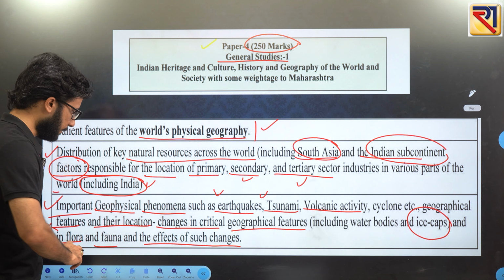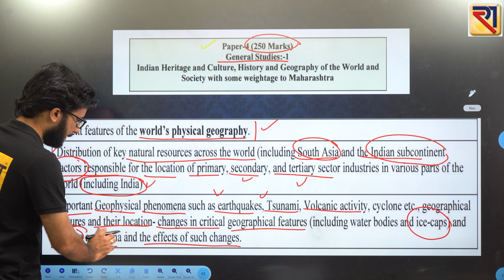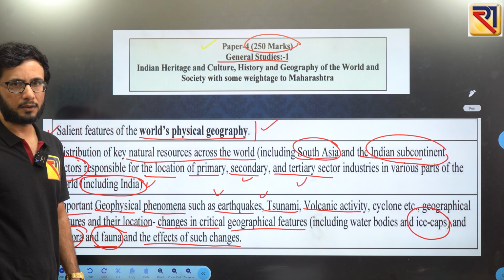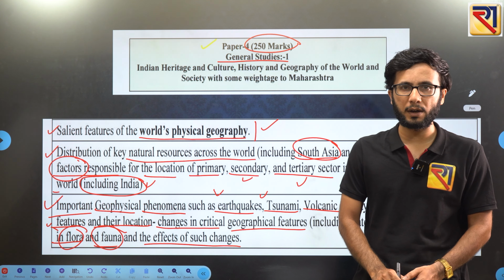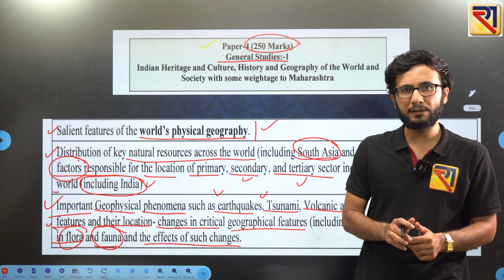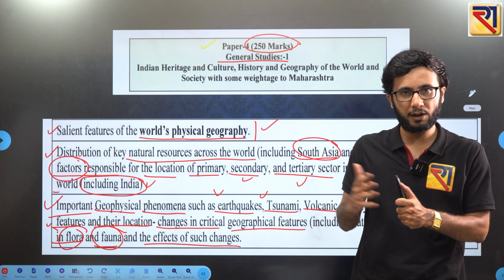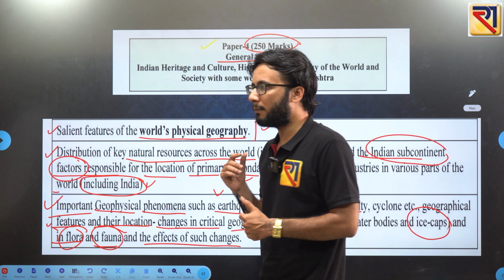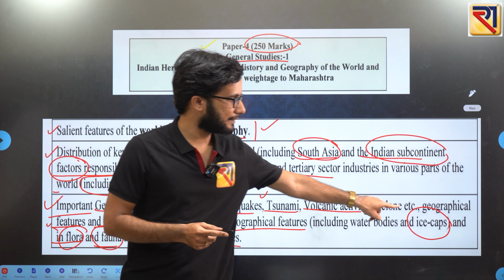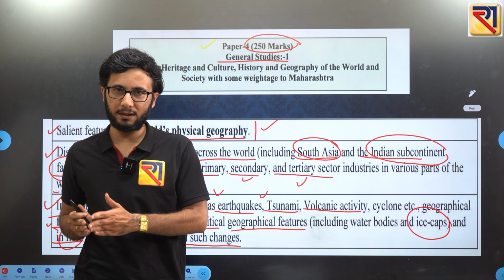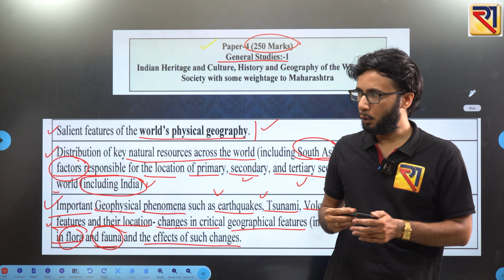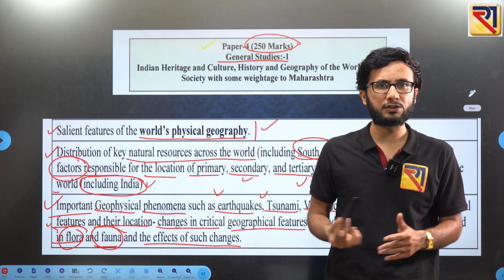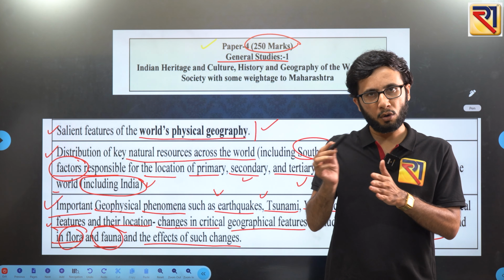And then what is the effect of all these features on flora and fauna? Whatever changes in the critical geographical features are happening, what is their effect on flora as well as fauna? In many areas you can see the forest is depleting, reducing. Then if we talk about the Arctic region, when we say ice cap, there you have an animal called the polar bear. But the polar bear is suffering a lot because of all these changes in geographical features. So you should know about these things.